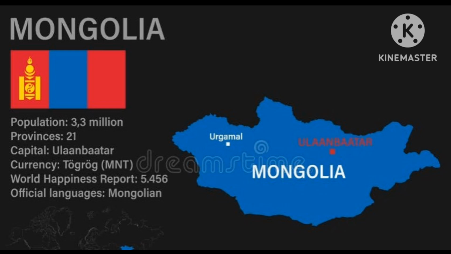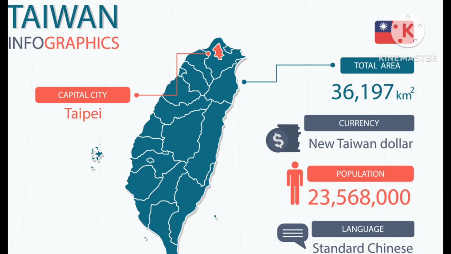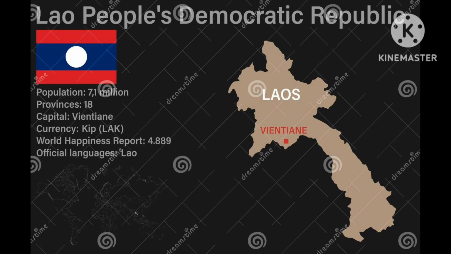The next country is Taiwan. The capital of Taiwan is Taipei and its currency is New Taiwan dollar and its language is Standard Chinese. And its map is also shown on the screen and flag also. And Taiwan was originally the Republic of China. It was under the administration of China.